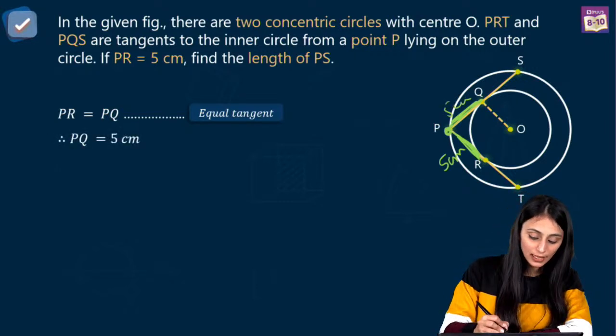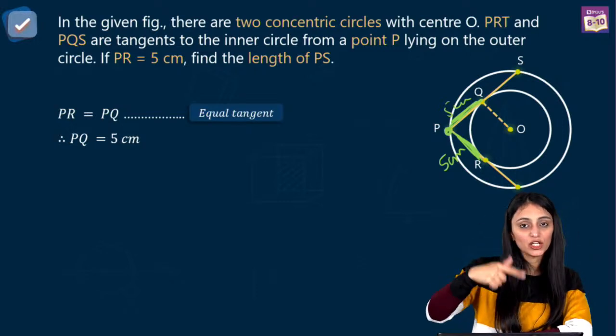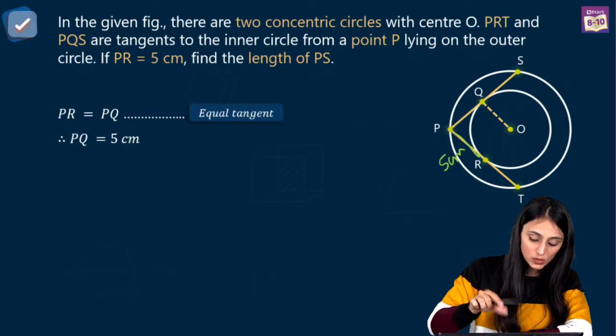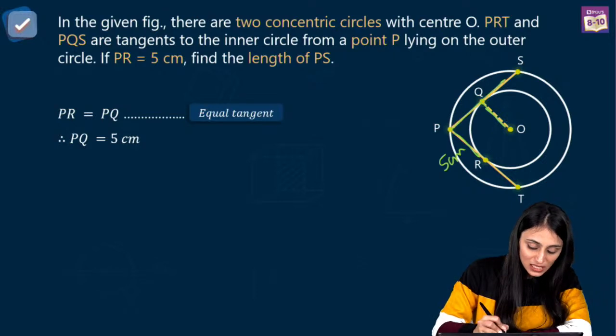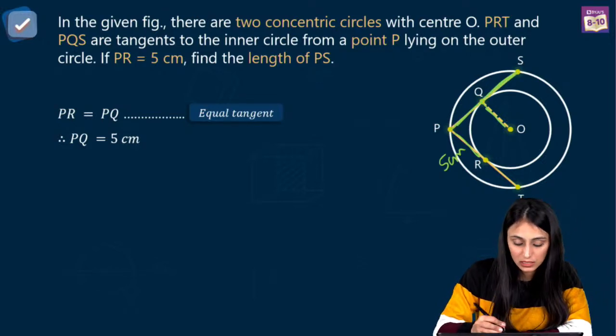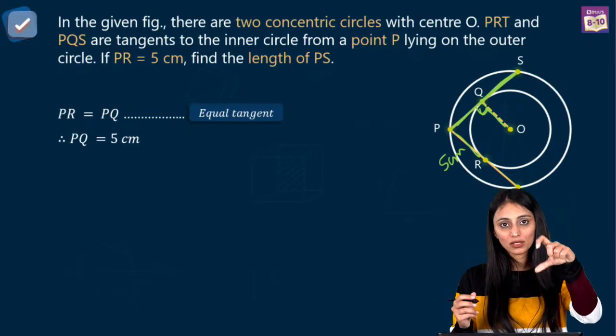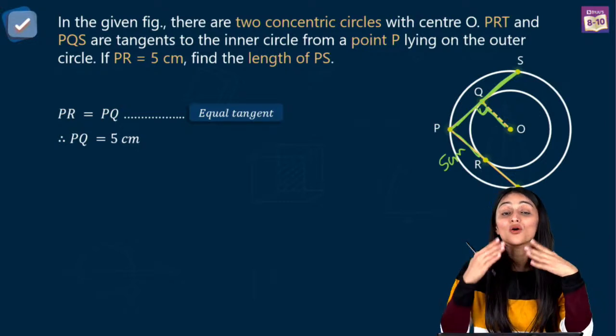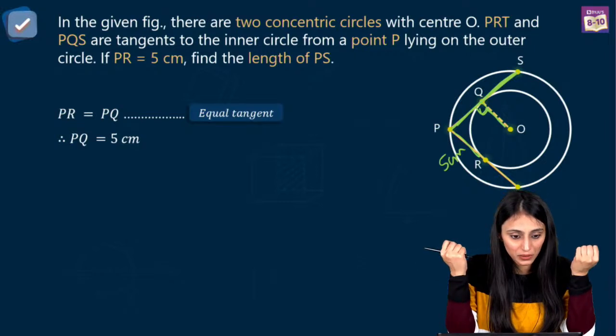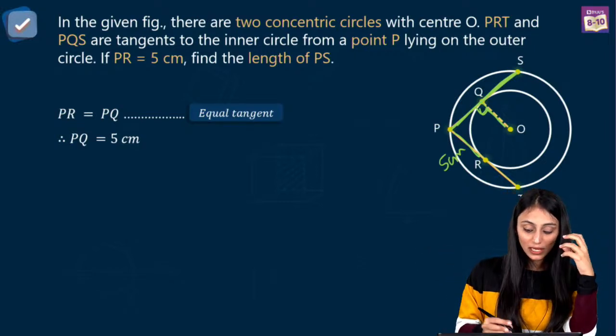We learned one thing, that radius and tangent are perpendicular at the point of contact. OQ is what? That's the radius. PS is what? That's the tangent for the inner circle. So this will be 90 degree, right? So PS is tangent for the inner one, but if you see, it is a chord for the outer circle, right? So we know that this is 90.